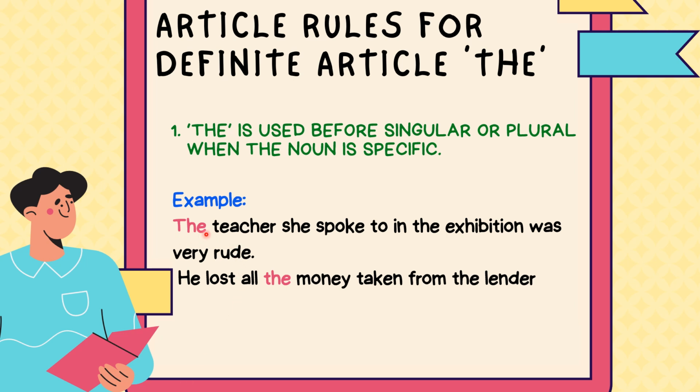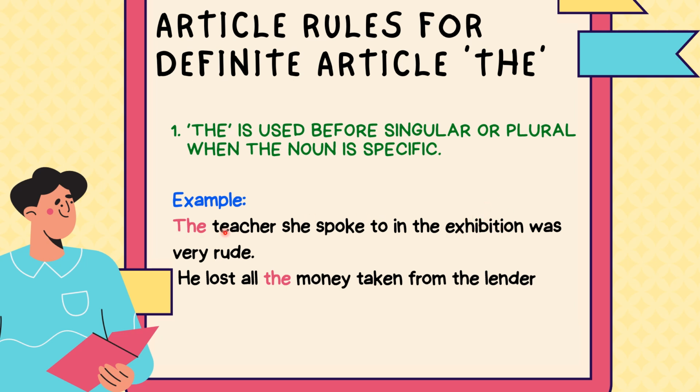Why am I using the here? Because it is telling you about a teacher, and teacher is a singular noun. It says, the teacher she spoke to in the exhibition was very rude. Here teacher is singular, and exhibition is also singular. That's why we are using the here.